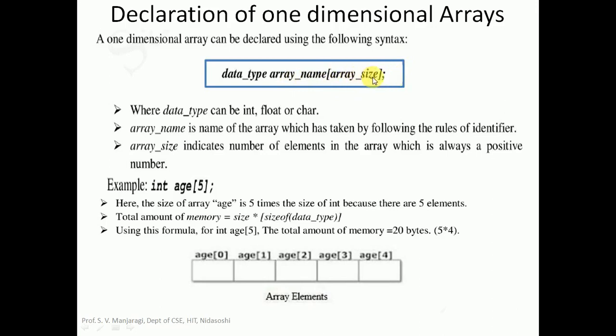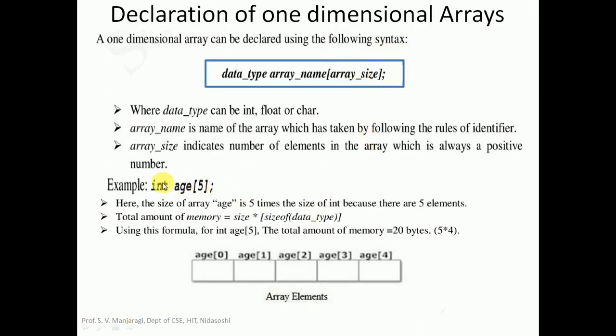So let us understand what is array size. Array size basically indicates how many elements you want to store in the array, the maximum elements we can store in the array. So that is indicated by array size. The number of elements we can store in the array should be less than or equal to the array size. You can even store fewer elements than the size mentioned here, but the number of elements in the array should not exceed the size of the array.